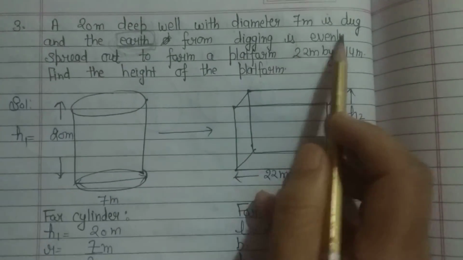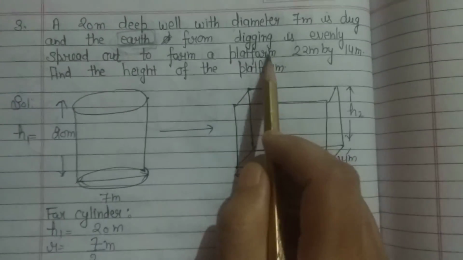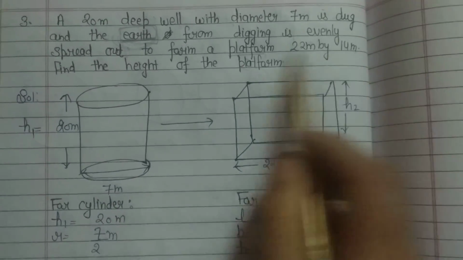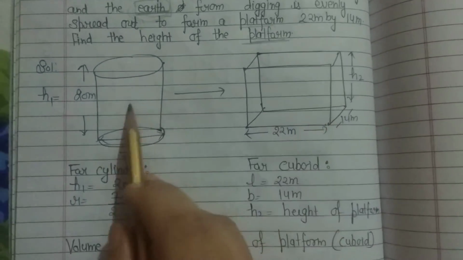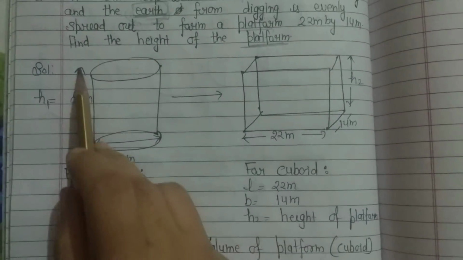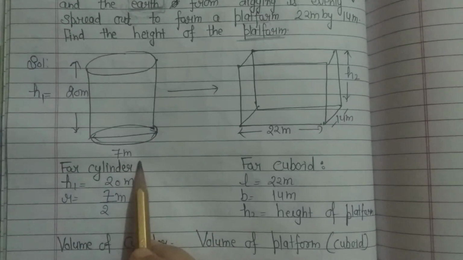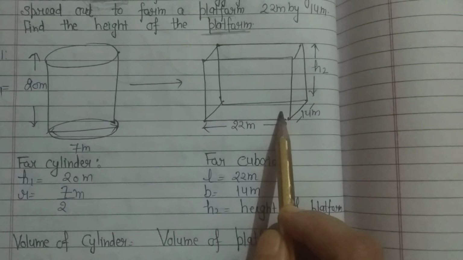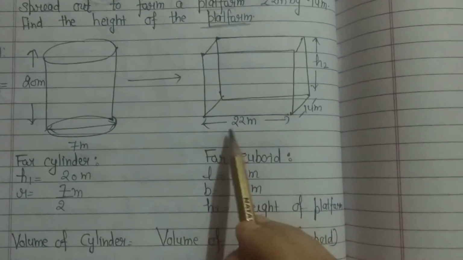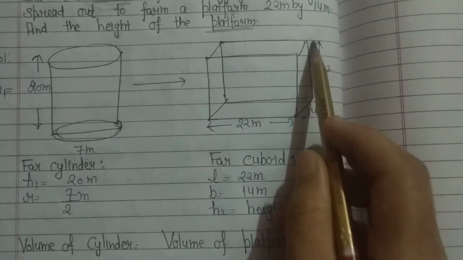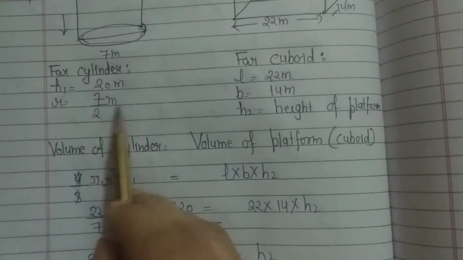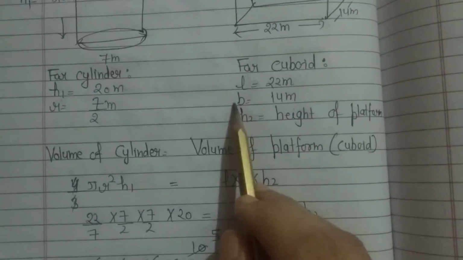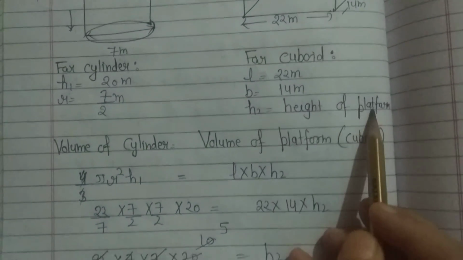The earth from digging is evenly spread out to form a platform 22 meter by 14 meter. Find the height of the platform. Here the platform is in the shape of a cuboid. Now this is a well which is in the shape of a cylinder. Its height is 20 meter and its diameter is 7 meter, and the platform will be in the shape of a cuboid, and its length is 22 meter, breadth is 14 meter, and height I have taken h2. Here I have written h1 and here h2. Now for the cylinder, h1 is 20 meter, r is 7 by 2 meter. For the cuboid, L is 22 meter, B is 14 meter, and h2 is the height of the platform.